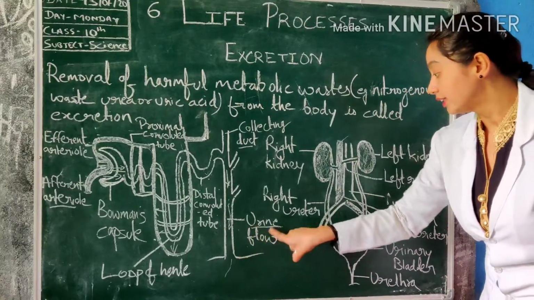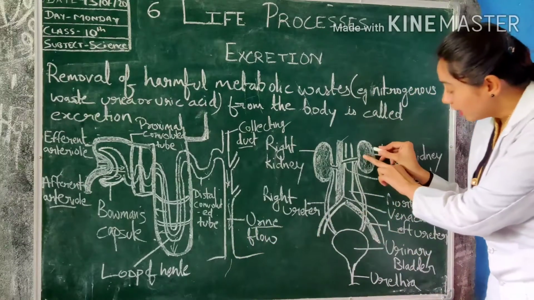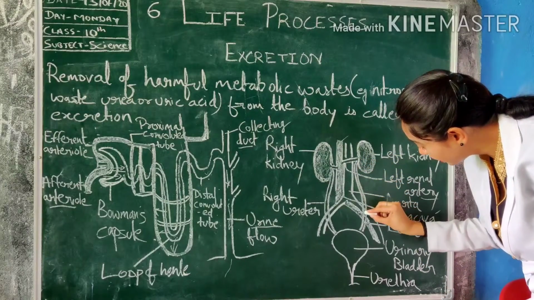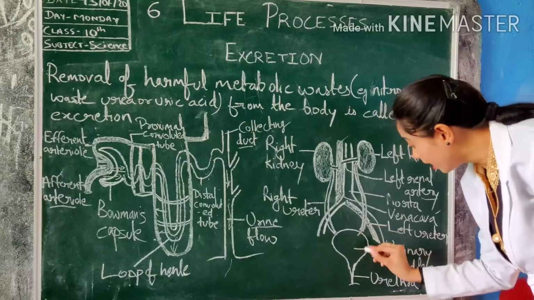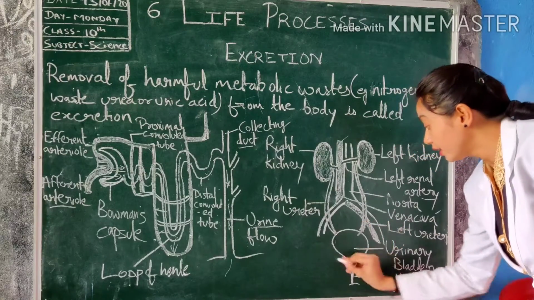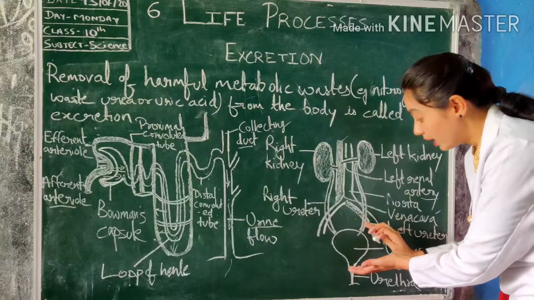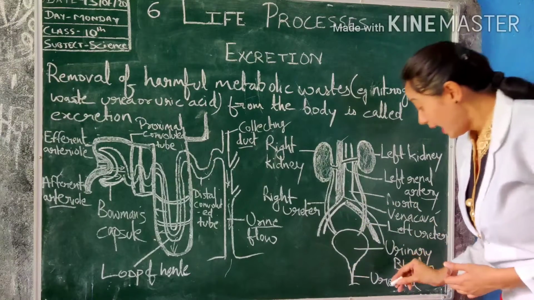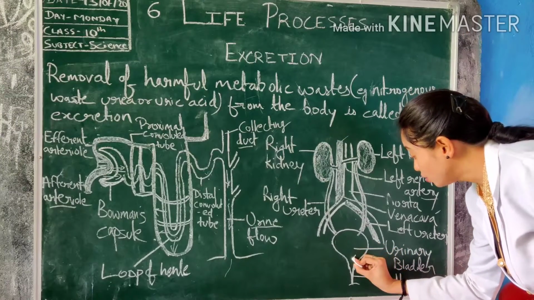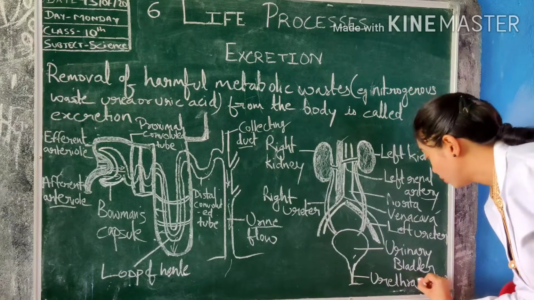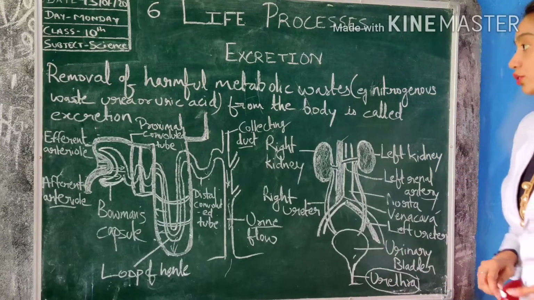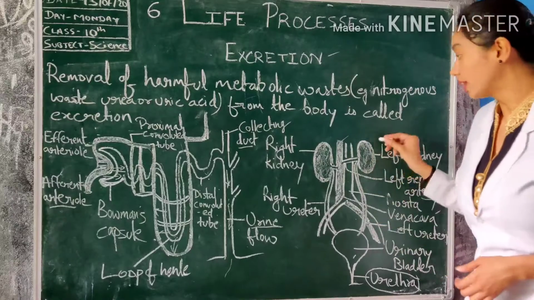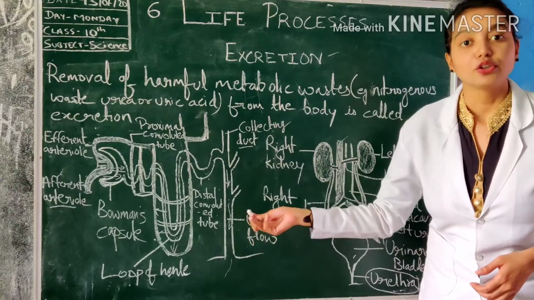So where does this urine go now? This urine is transported to the ureter and gets stored in the urinary bladder. When the urinary bladder is filled, you feel the urge to urinate, and urine goes out or is removed through the urethra. So I think now you have understood what excretion is, where it occurs, and how it occurs in the human body.